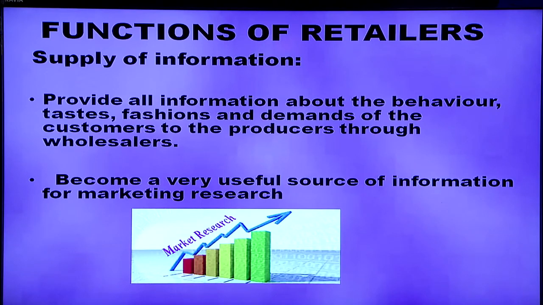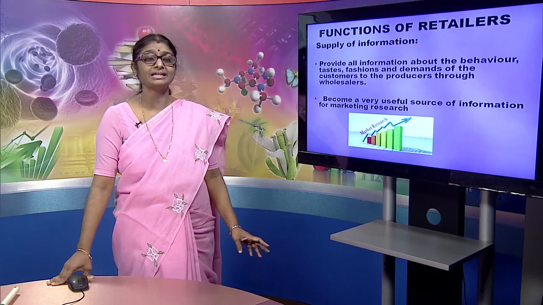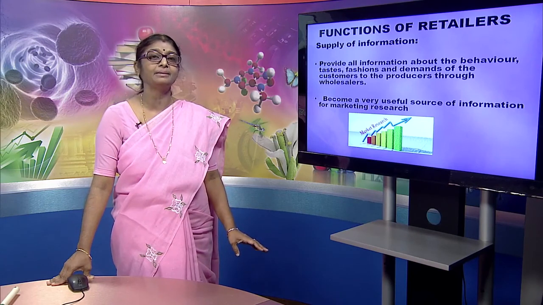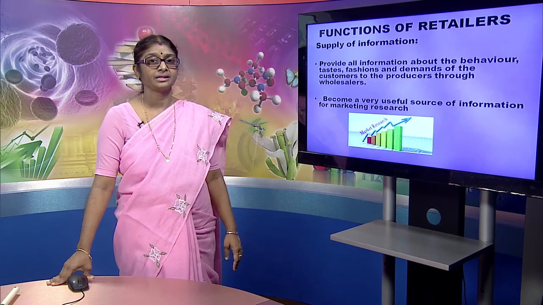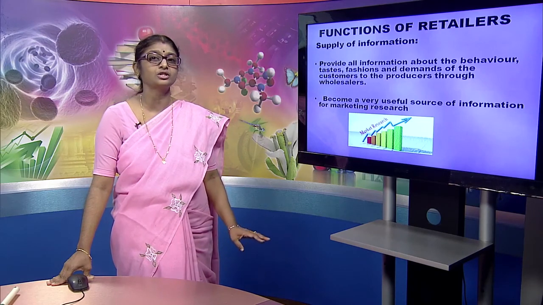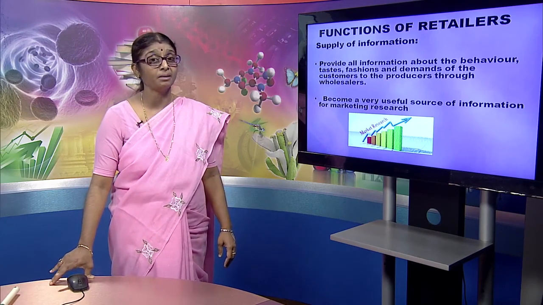They provide this information to the producers through wholesalers, because only then can the production process be carried out in a consumer-friendly or customer-friendly manner. Retailers are supposed to watch the taste, fashions and demands of the consumers, so that the production process can take place according to the needs and demands of the customers. Retailers become a very useful source of information even for market research.